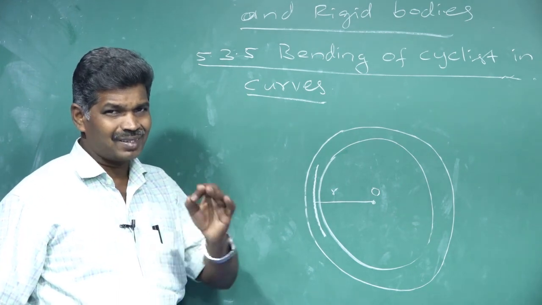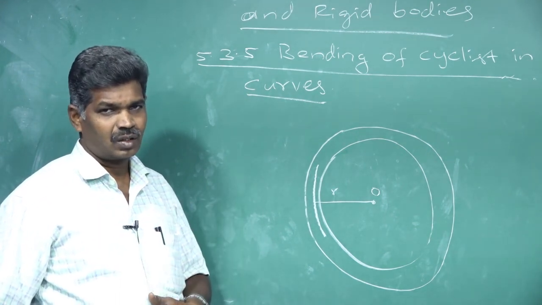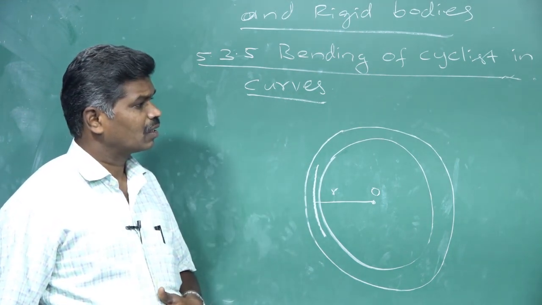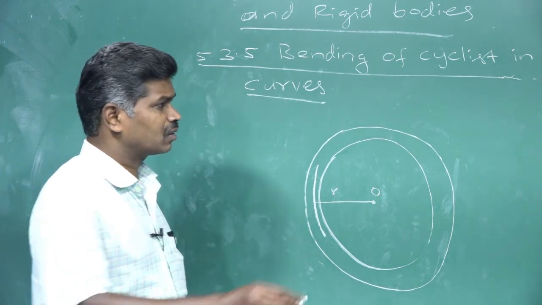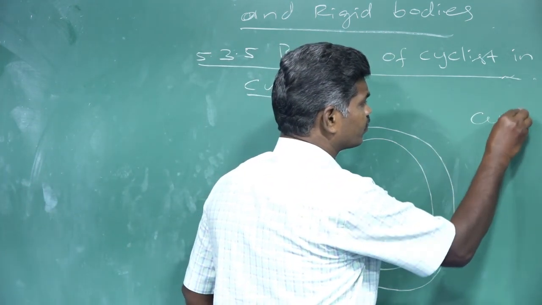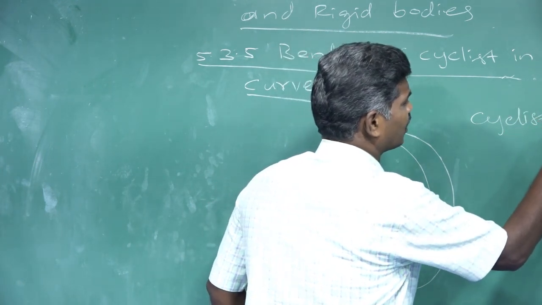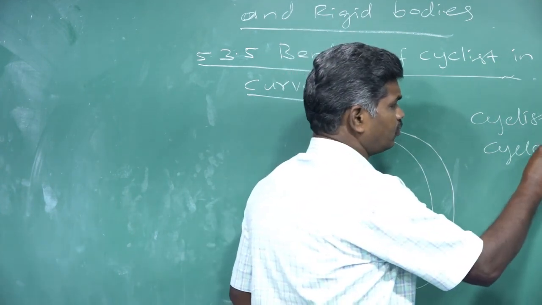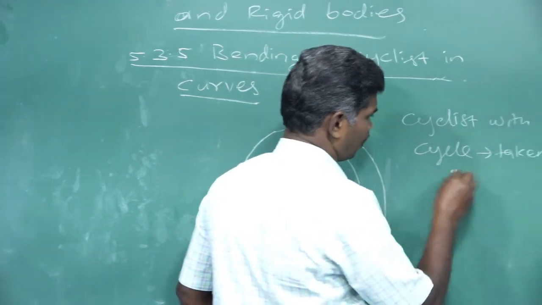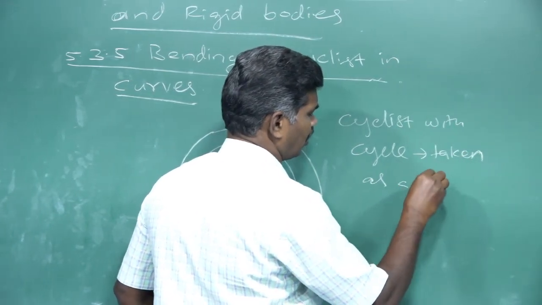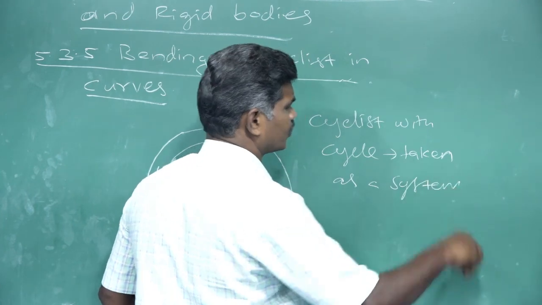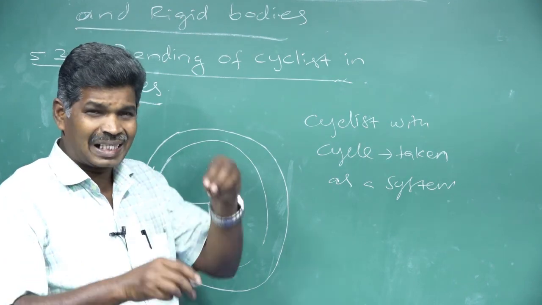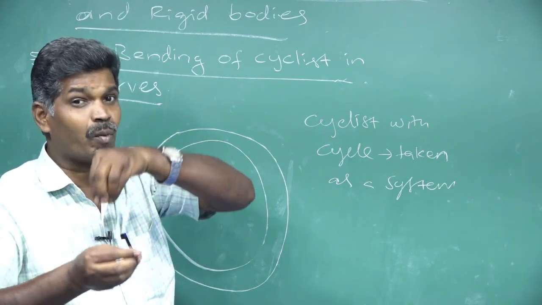The bicycle with the cyclist we consider as a system. In our explanation, we take the cyclist with the cycle as a system which has a certain mass.